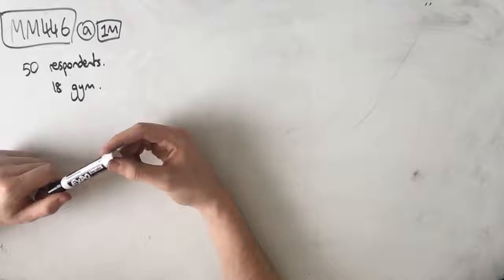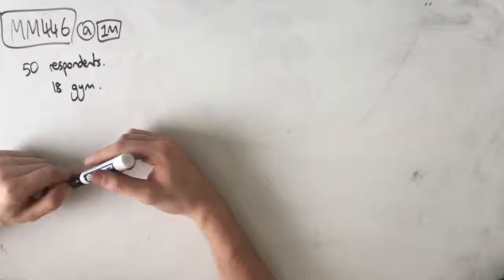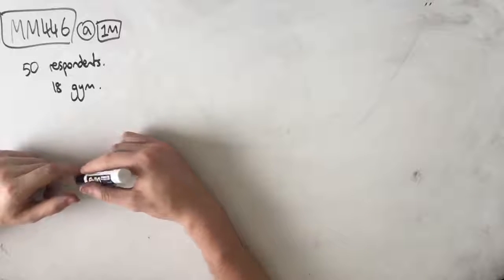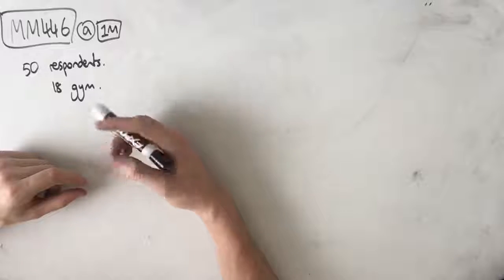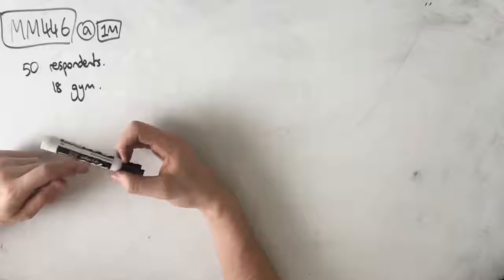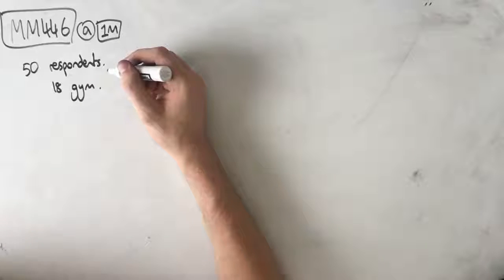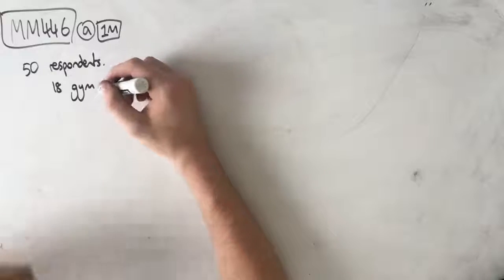So in this question we've got a suburb called Doreen. There are 1,000 men between the ages of 20 and 25 living in this area. The local medical centre would like to know how many of them go to the gym regularly, so they send out a survey. 50 of the 1,000 men respond to the survey, so we've got 50 respondents, 18 of whom do regularly go to the gym.